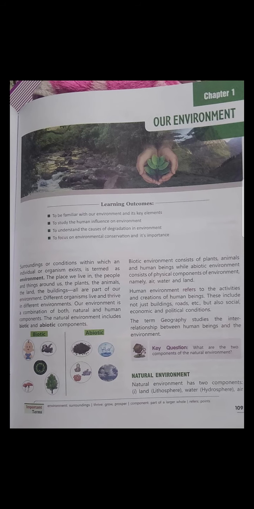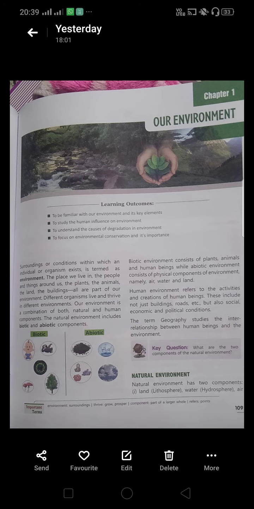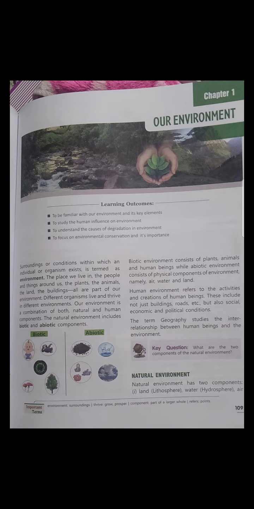Biotic environment consists of plants, animals and human beings, while abiotic environment consists of the physical components of the environment, namely air, water and land. Biotic are living things, whatever is alive. And abiotic means the physical components of the environment, namely air, water and land. Now we will move to the human component.